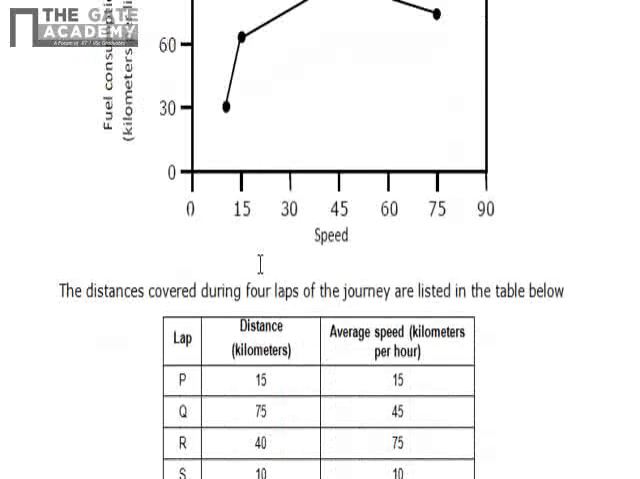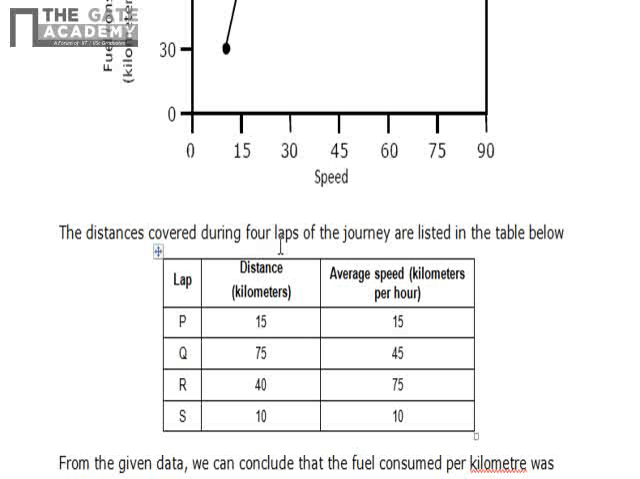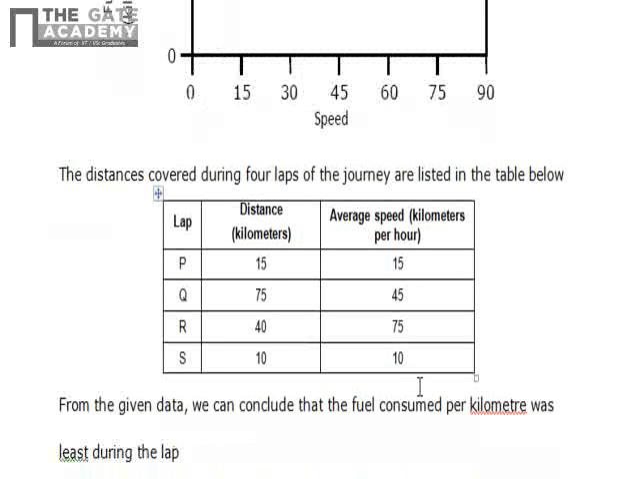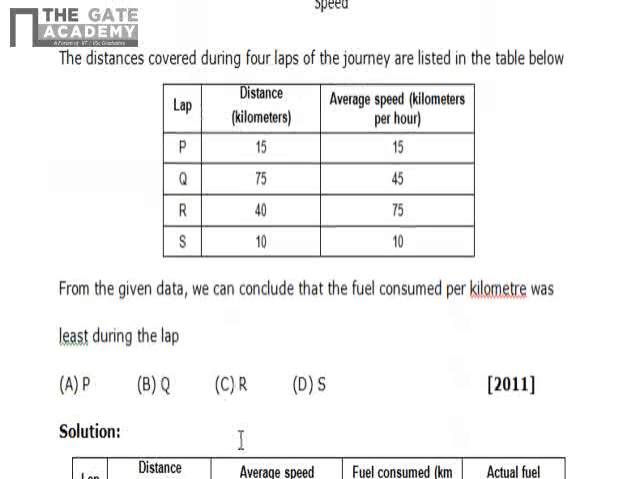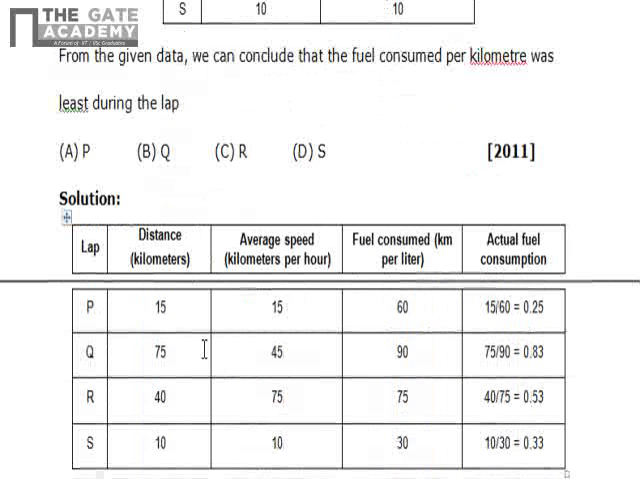Now what they have asked: the distance covered during 4 laps of the journey is listed in the table. There are 4 laps, P, Q, R, S. The distance in kilometers in each lap is listed here, and the average speed is listed here. So from the given data we can conclude the fuel consumption per kilometer during the laps P, Q, R, S. So you have to find the lap in which the fuel consumption was least. Okay, so we'll solve it this way.